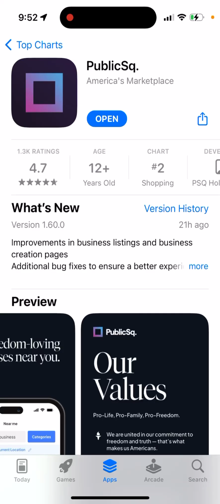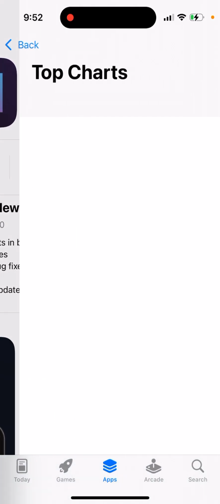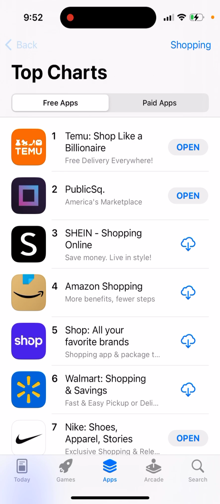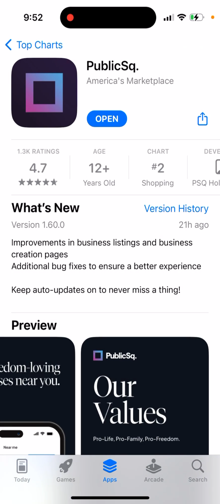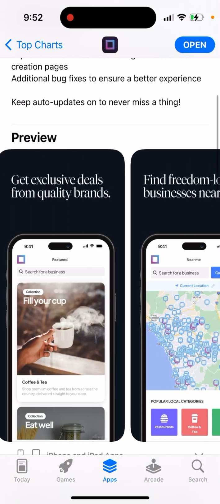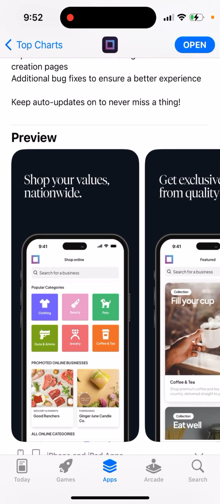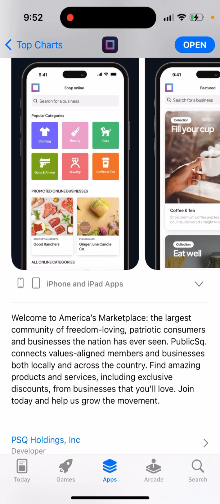Here is the PublicSq app. It keeps growing quite high in the charts. So let's give a quick walkthrough and understand what this app is about. Imagine that this app is kind of like Amazon, a marketplace for businesses, but it only includes